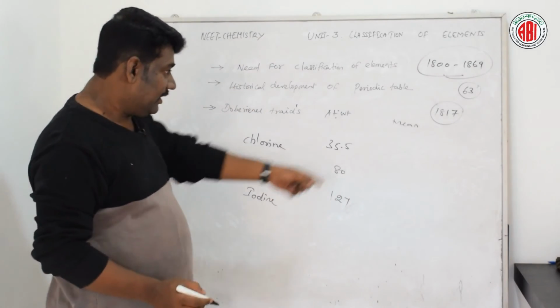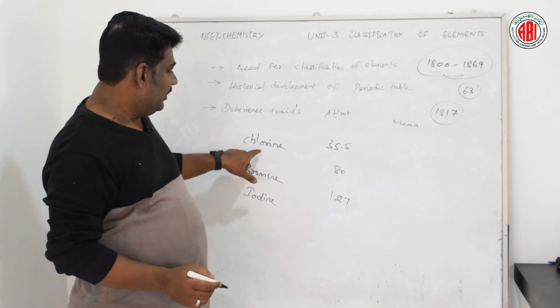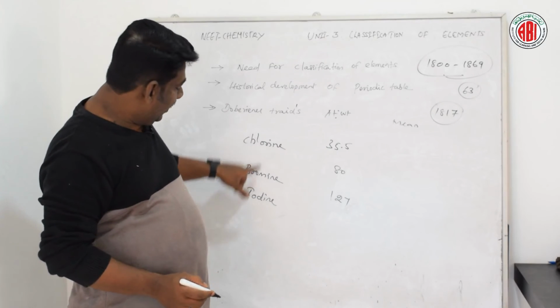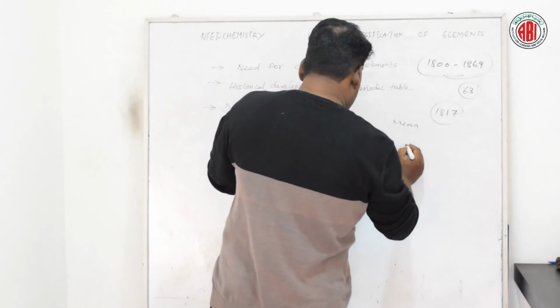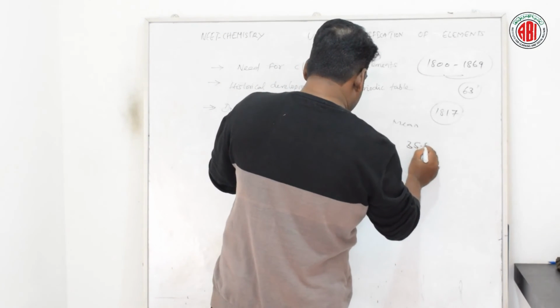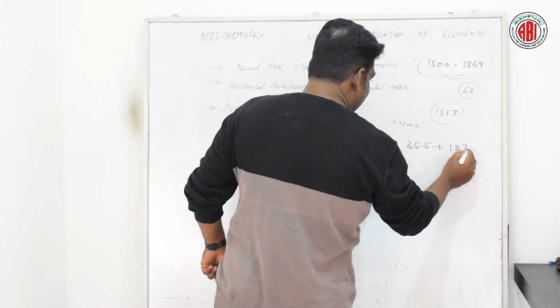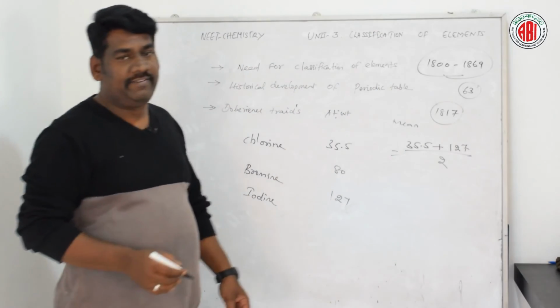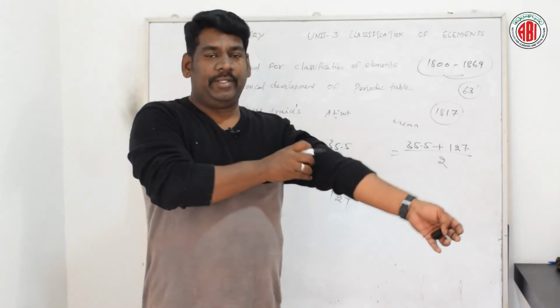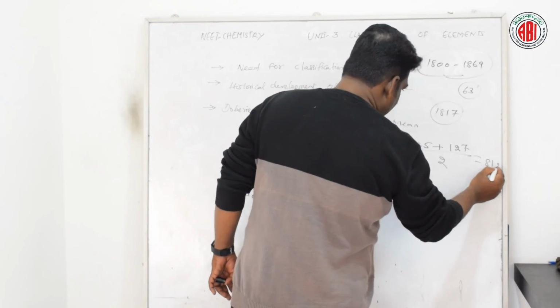Now let us talk about the mean of the first element, chlorine, and the final element, iodine. So 35.5 plus 127, divided by 2. Adding these two and dividing by 2, we get around 81.25.